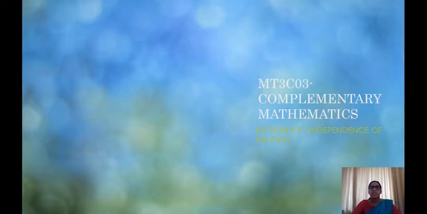Let us continue with our section 9.9, Independence of Path. In the previous class, we had just introduced the concept of path independence, and we had seen that if the vector field is conservative, then we can assure that the line integral over C, for any curve, F dot dr, does not depend on the path of integration, but only on the initial and the terminal points.